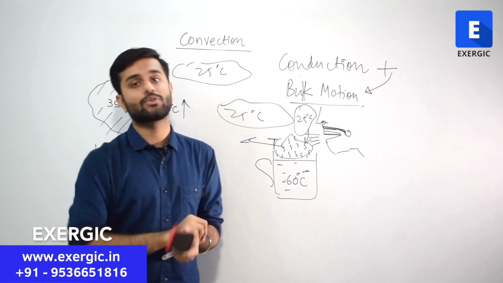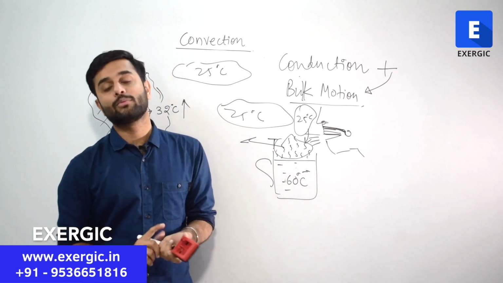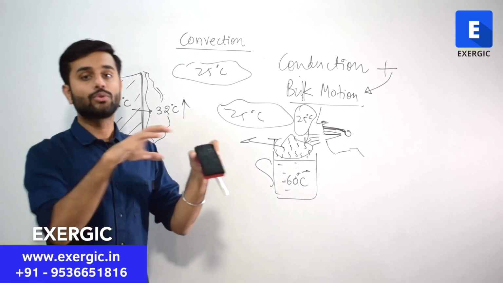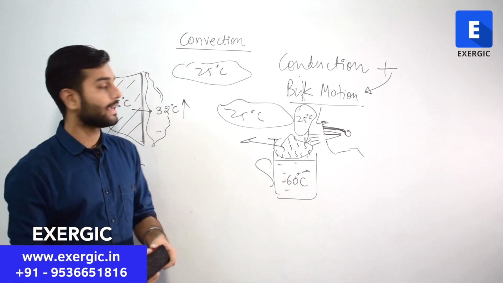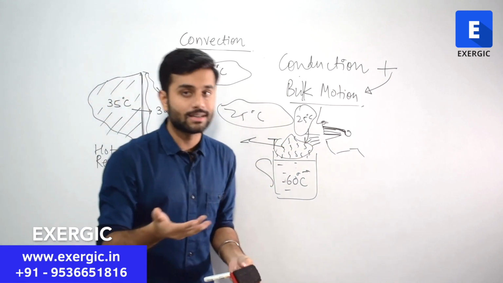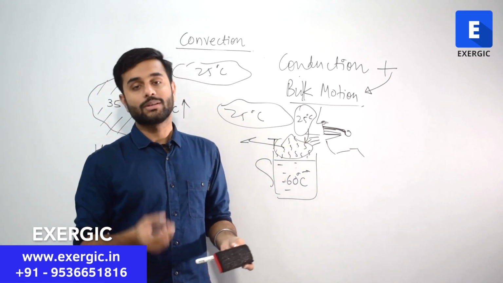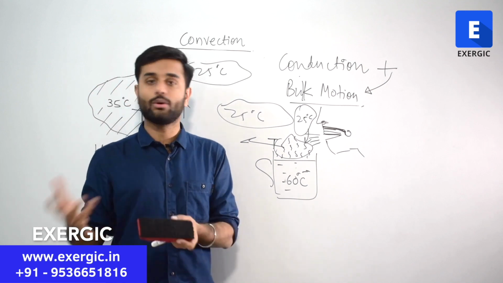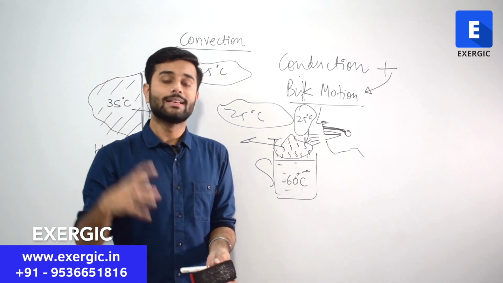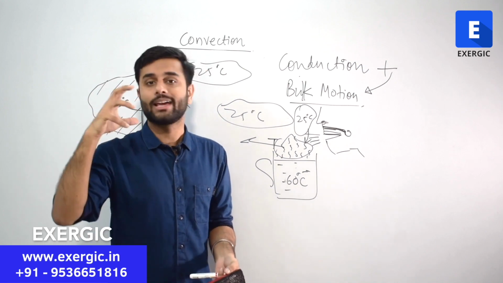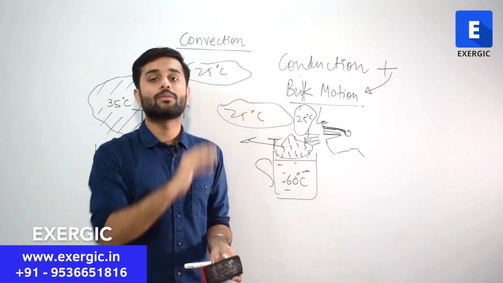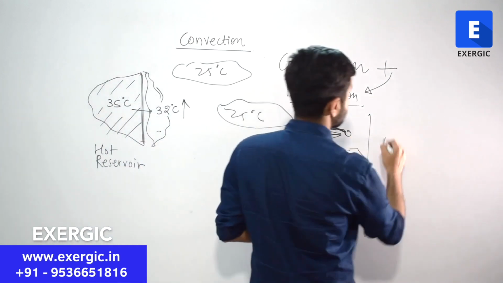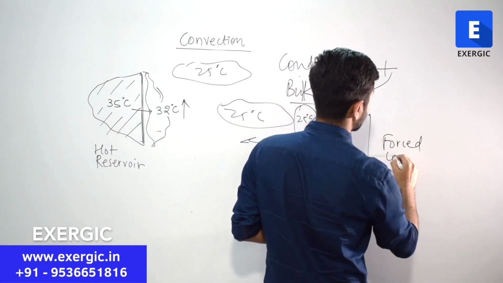Now there are two types of bulk motion. One type is the one in which you apply some external agent to make sure that the fluid is moving, just like in this case. We used an external agent, our mouth, the blow that we made. You may use a fan for that, you may use a blower for that. When we use some external agent like a fan or blower for making the bulk motion, to make the fluid flow, that is called forced convection.